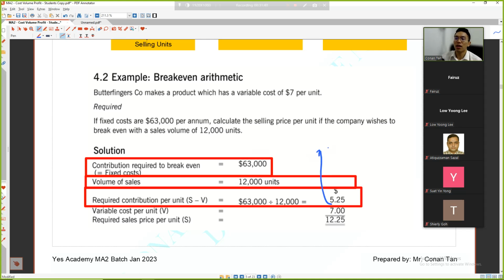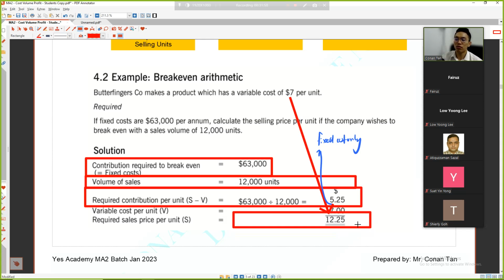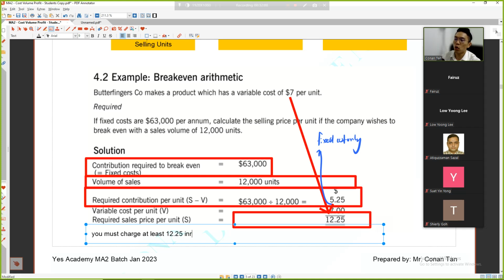Then if you add the 7 ringgit per unit, you must charge at least 12.25 in order to break even.